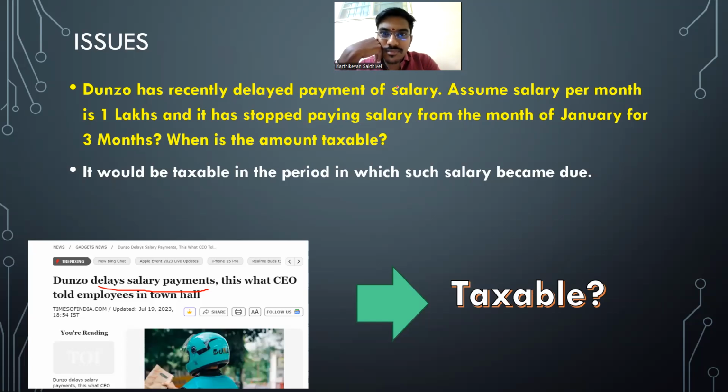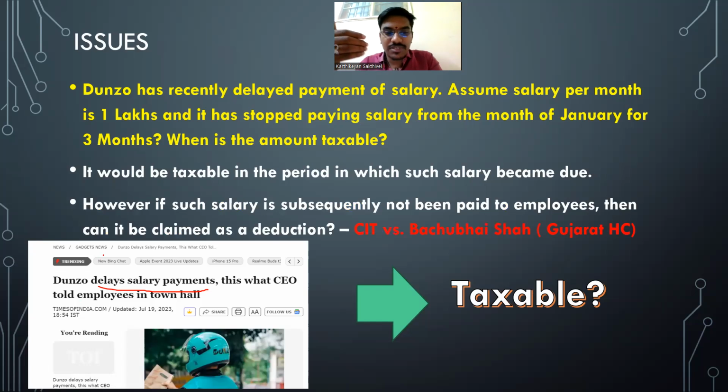The second thing is maybe they can get it adjusted, like how a loss from the previous year can be adjusted in the future. They can adjust it against the salary of the future, given the circumstances of the case. Yeah. Actually, truly speaking, in practice, in the current system of tax returns, there is no way to solve it. But there is a Gujarat High Court judgment which says that if salary is not subsequently paid, it can be claimed as a reduction. So this is not a final conclusion; this is the middle of a judgment.